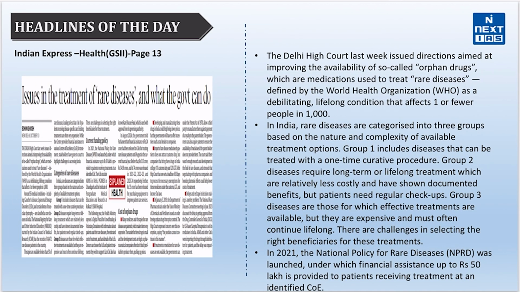Now, the Delhi High Court recently issued directives to improve access to orphan drugs for rare diseases. In India, 55 medical conditions are classified as rare, with only about 5% having available therapies, leading to limited patient access to specific care.